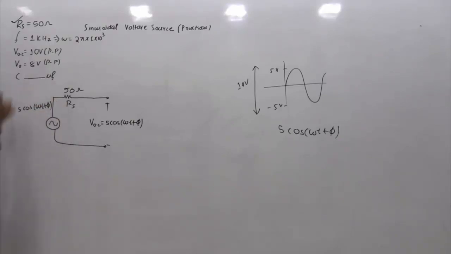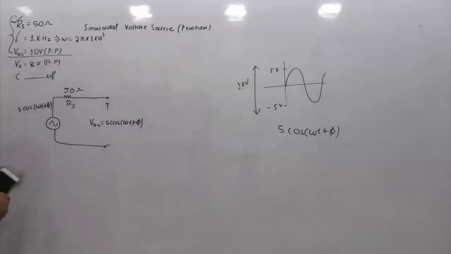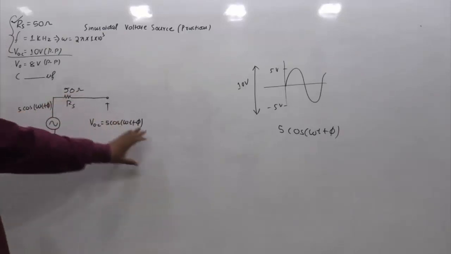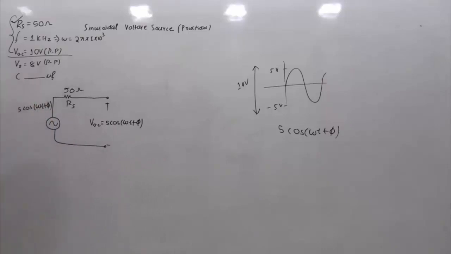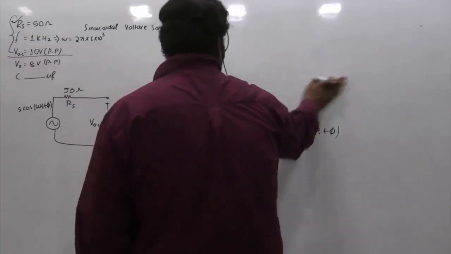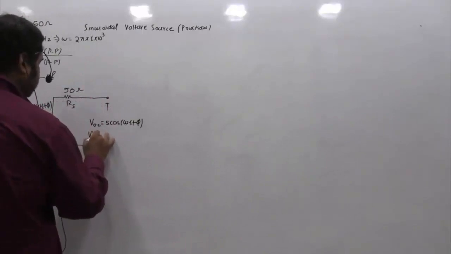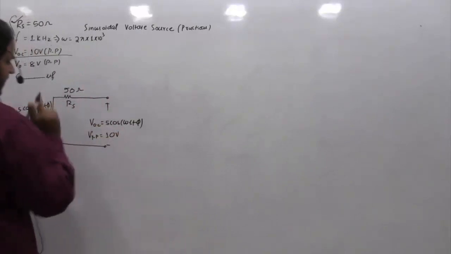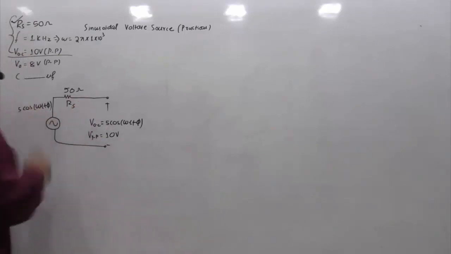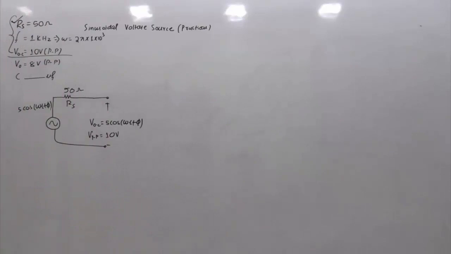So this much information we can collect up to this point. From these three statements, we can conclude that we have a sinusoidal source with internal resistance 50 ohm, and the corresponding input voltage appears at the output as it is. Next statement: by connecting a capacitor, the peak to peak voltage reduces to 8 volts. So the peak to peak voltage in this case is 10 volts. If this is 5, this will be 10. Now they are telling that by connecting a capacitor here, this reduces from 10 to 8. Then what is the value of the capacitor? That's what the question is.